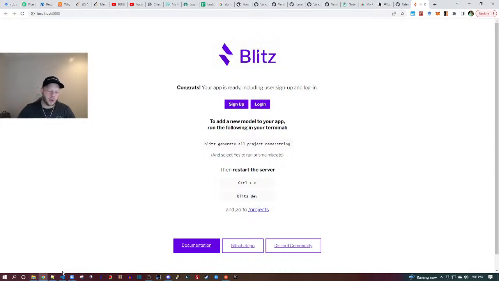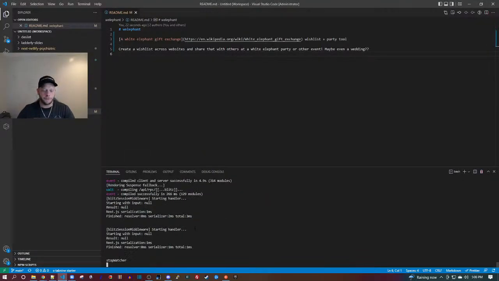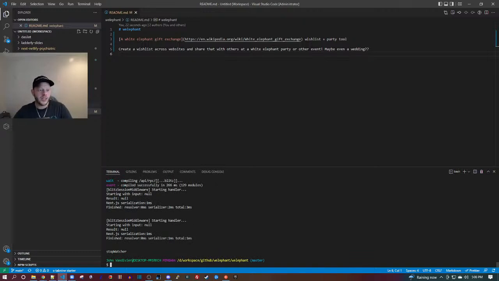Okay, so we proved that it works. I'm going to stop the server, and I'm going to relocate some files, because what I don't like is having a subfolder called welephant inside of the top level folder called welephant. I want it to be all at one level.